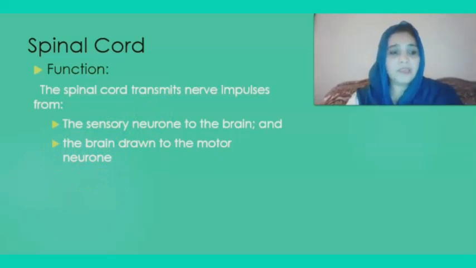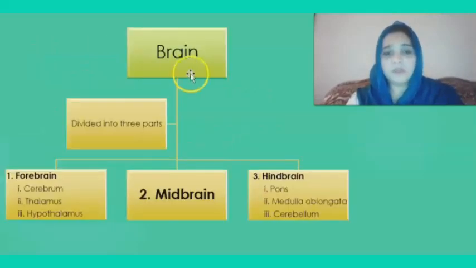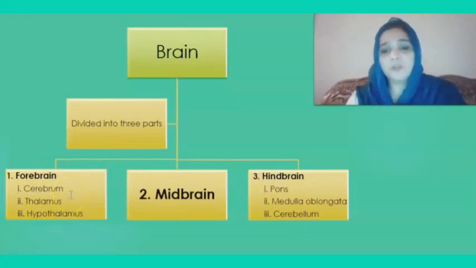So, in our lesson, we have discussed about brain, its three major parts, that is forebrain, midbrain and hindbrain. You have to remember the location of each of these ones: cerebrum, thalamus, hypothalamus, pons, medulla oblongata and cerebellum. And remember the function related to each of these parts. At least you should remember two of the function related to each of these parts.